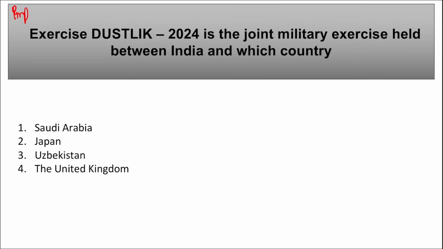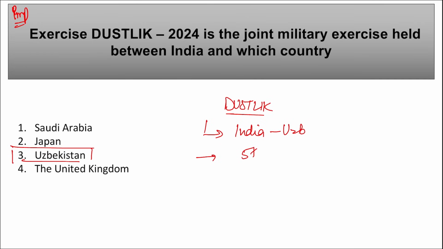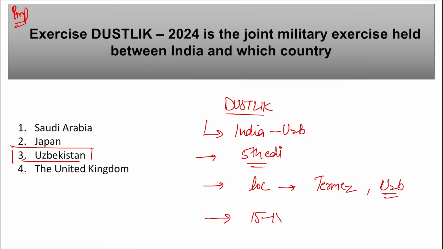Next, important friends, take a note of it. Dust Lake. Dust Lake is a joint military exercise. This was held between India and which country? It was between India and Uzbekistan. This was the 5th edition of this exercise. Where was this held? Location is important. It was held in Termez district of the Republic of Uzbekistan. That is the 5th edition of the Dust Lake exercise. It was held from 15 to 28th of April in 2024.